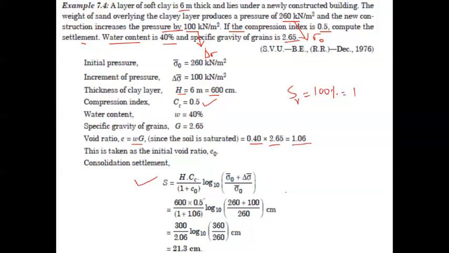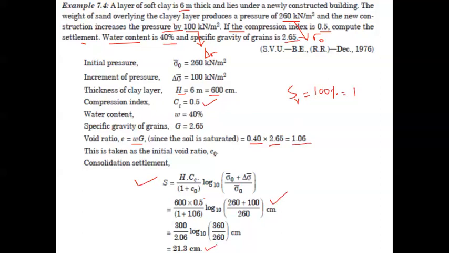As you can see here, after the substitution, this will be the form of the equation we'll be getting. And finally, if you substitute all the parameters and simplify, the final answer would be this one: 21.3 centimeters. It is the consolidation settlement due to the new construction over there. So the final answer Sc is equal to 21.3 centimeters.